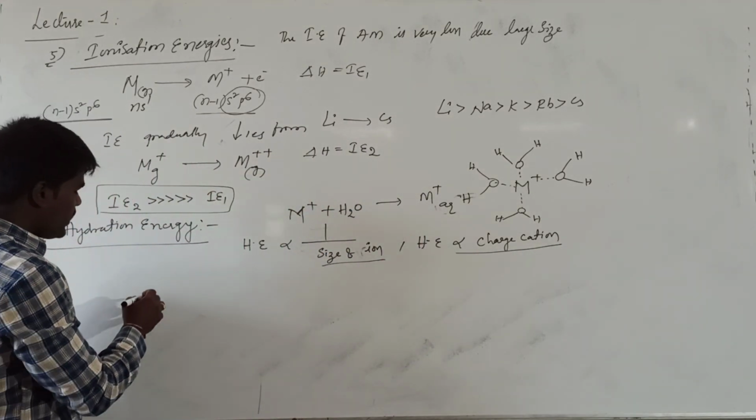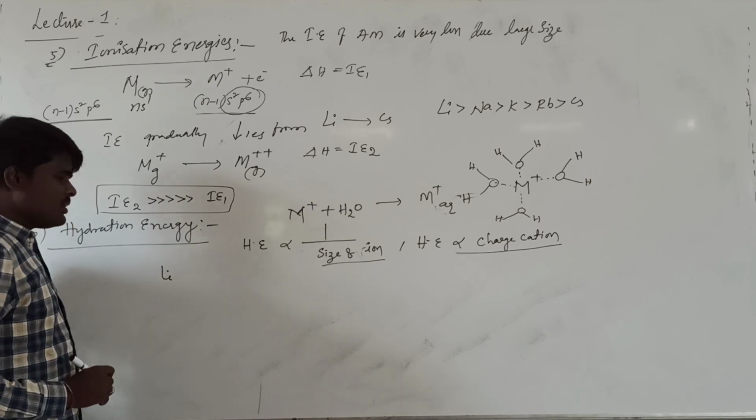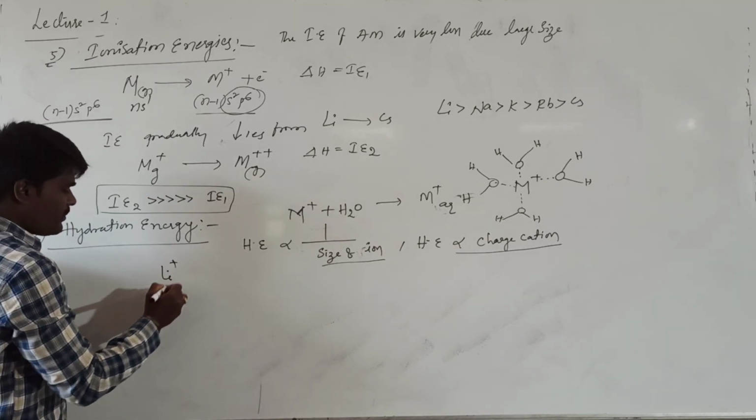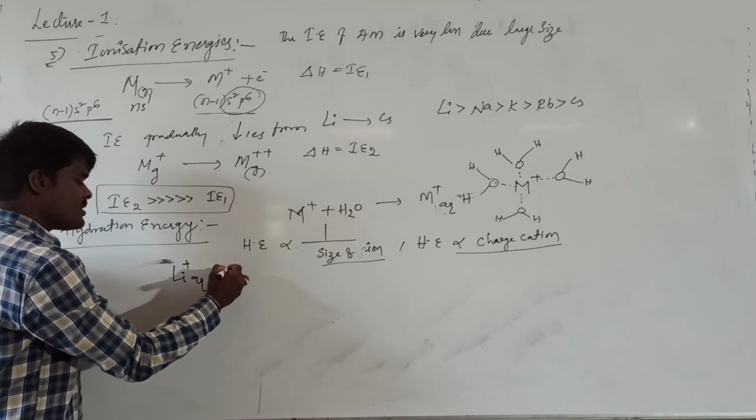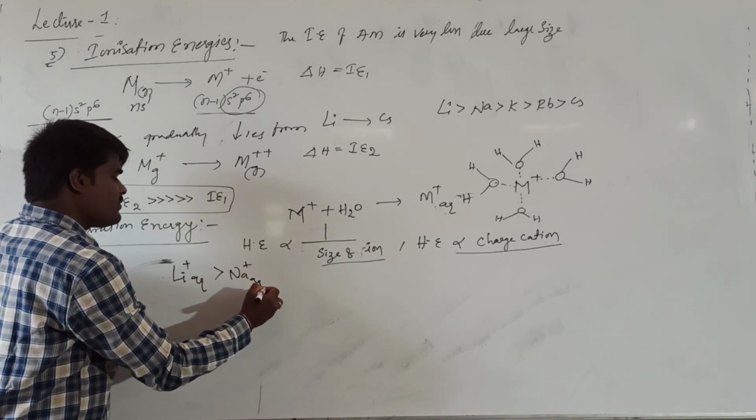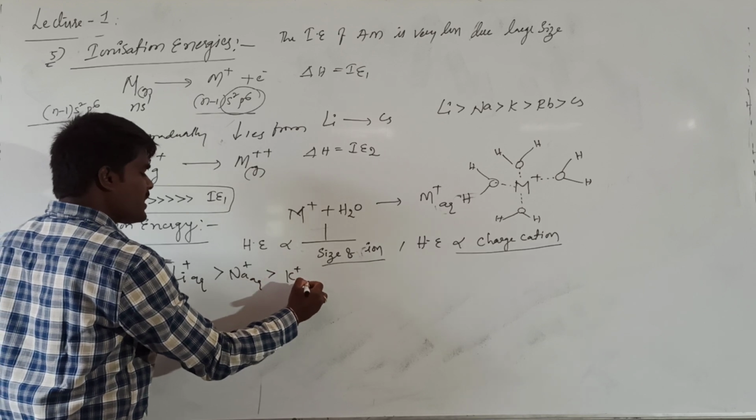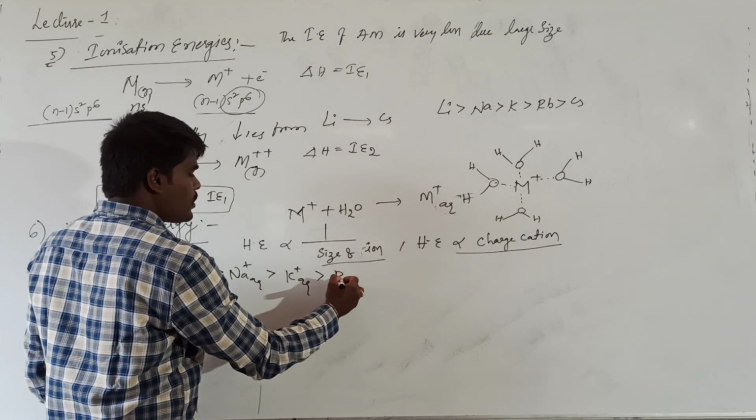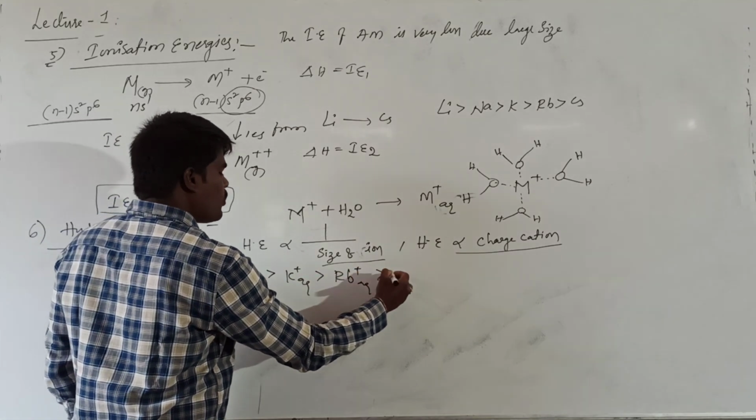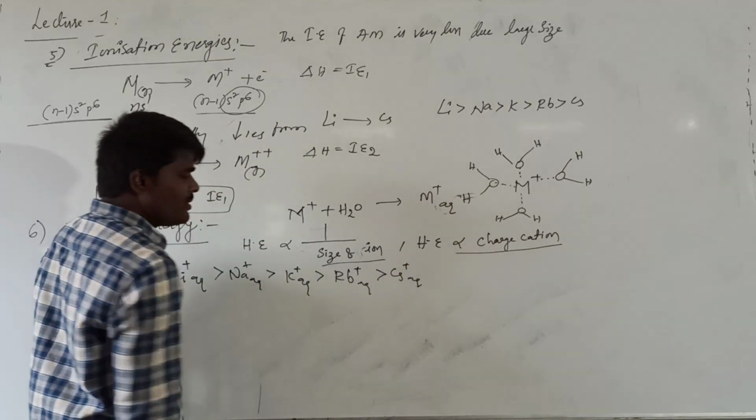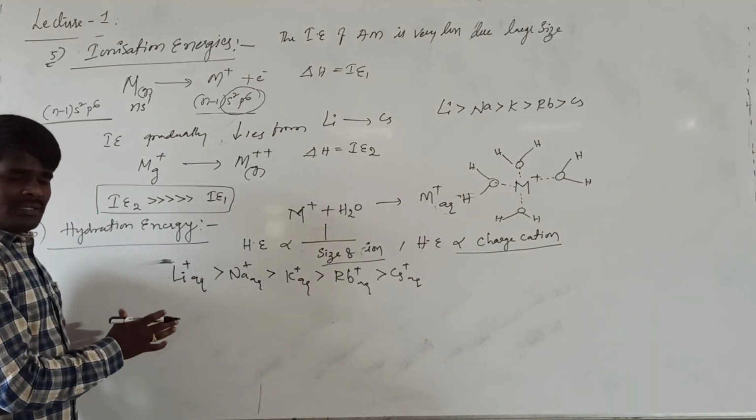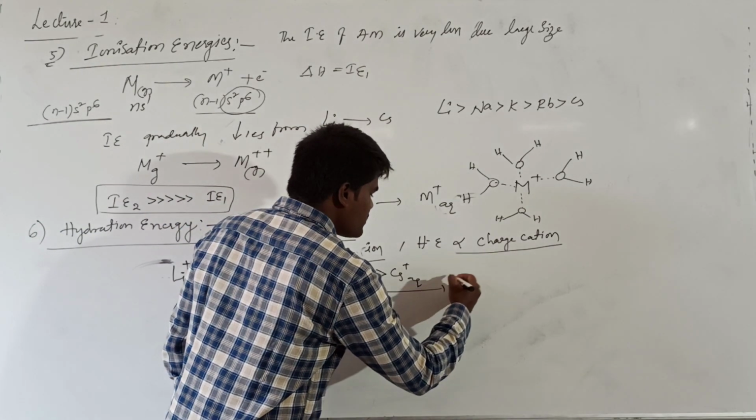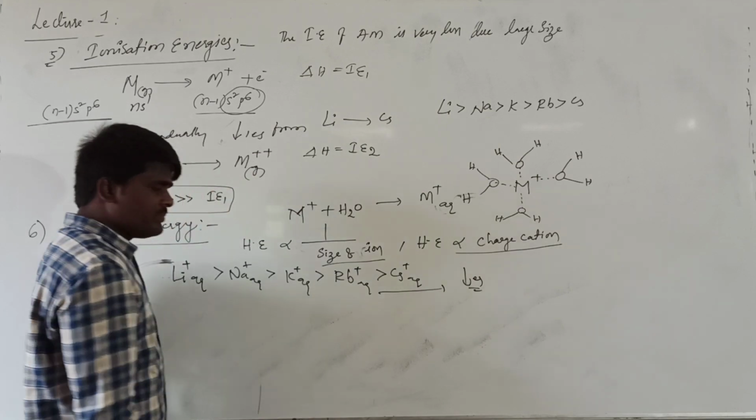So what happens if you are talking about Li+ aqueous? It will be larger than Na+ aqueous, followed by K+ aqueous, followed by Rb+ aqueous, followed by Cs+ aqueous. That means what? The size of the hydrated ion decreases from lithium to cesium.